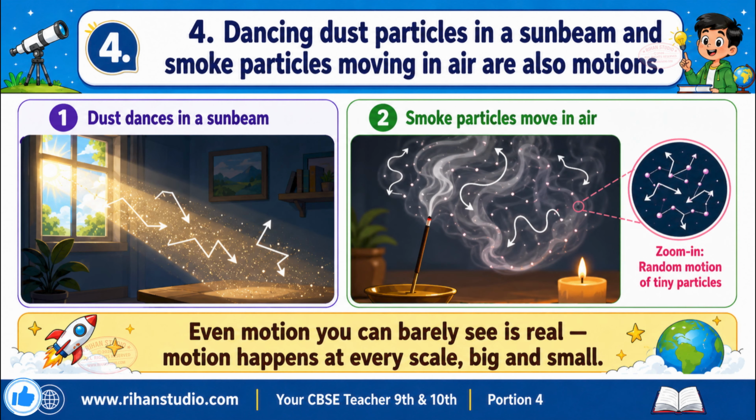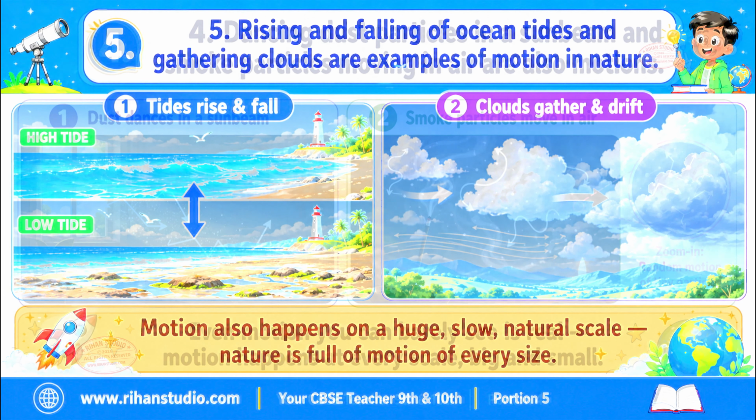Dancing dust particles in a sunbeam and smoke particles moving in air are also motions. Even motion you can barely see is real motion. Tiny dust and smoke particles keep moving randomly in the air. This tells us motion happens at every scale, big and small.